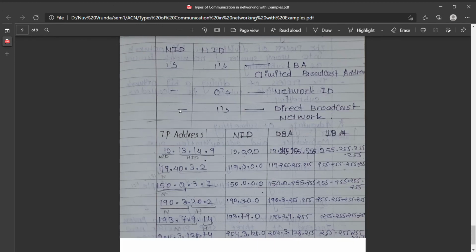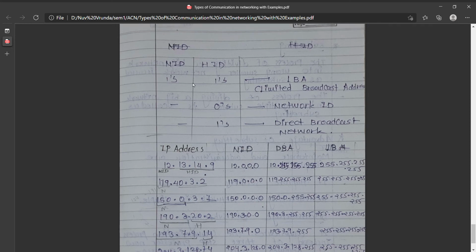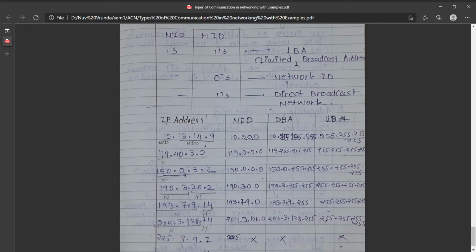Similarly, if we want to identify a limited broadcast address, then we have to put ones in the network ID and host ID. Then it is our limited broadcast address.